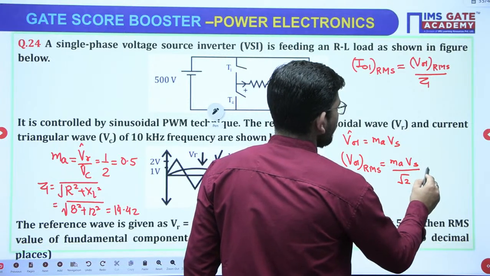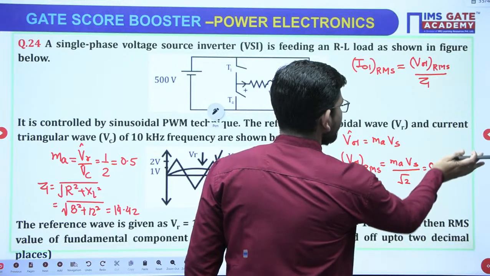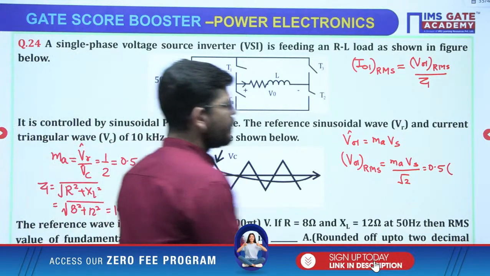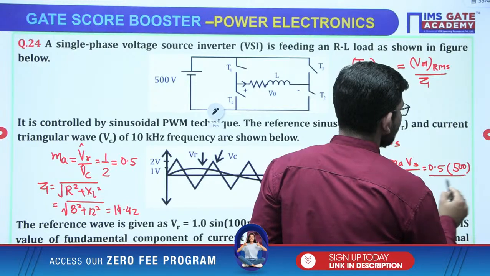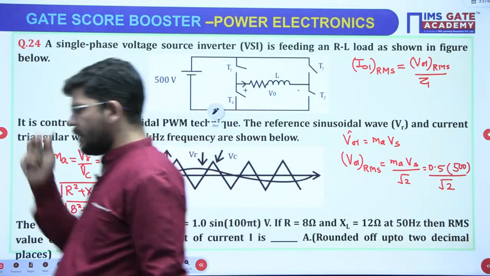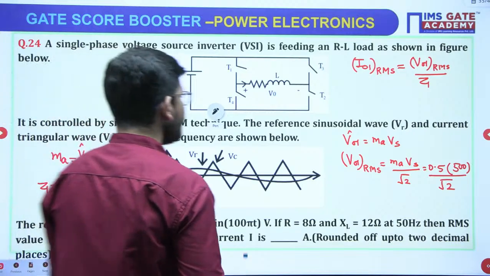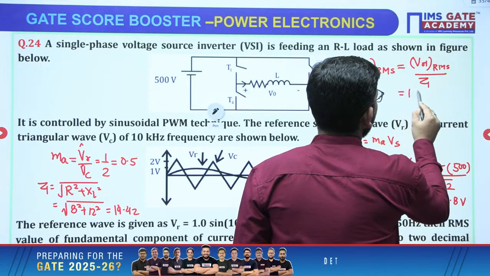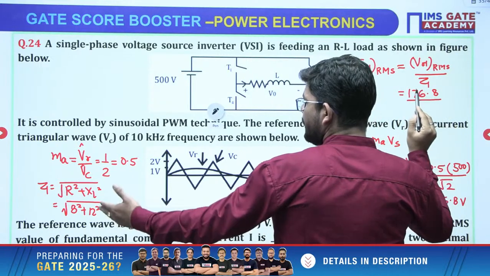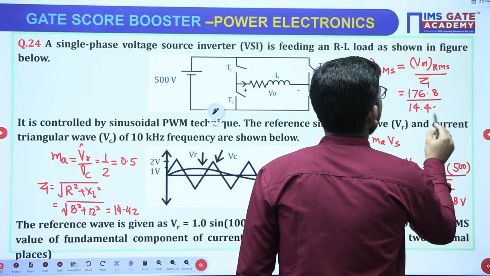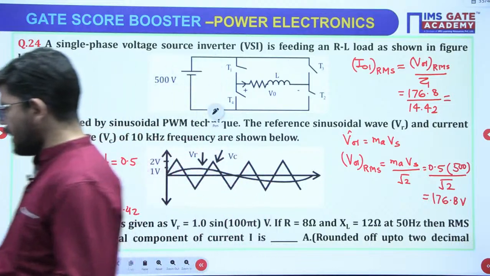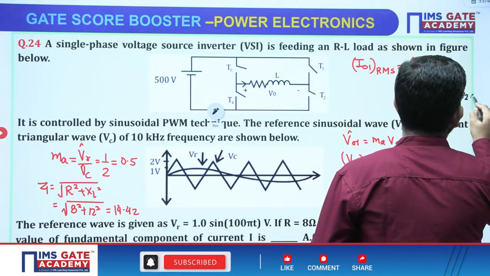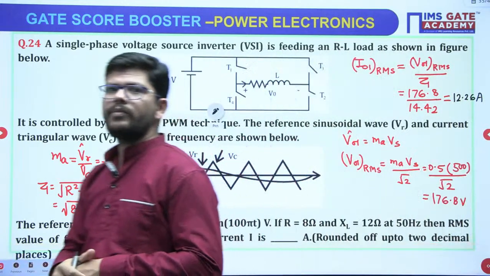Now MA is 0.5, right, and Vs, the source voltage, is 500 volt, divided by root 2, and you will get 176.8 volt as the voltage value. Then come here: 176.8 divided by the impedance, 14.42. When you do that, you will get your answer as 12.26. The answer will be 12.26 ampere. That's it, the problem is done.